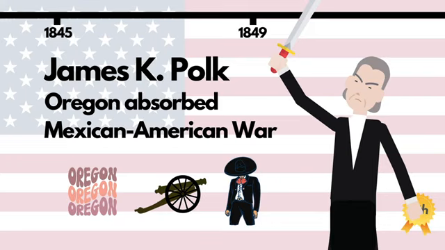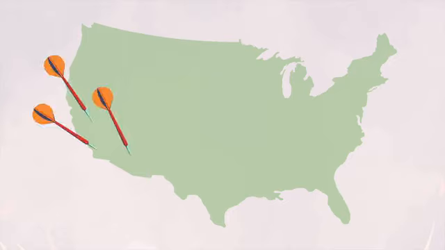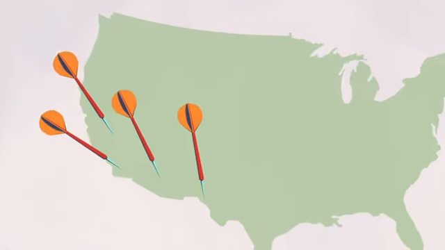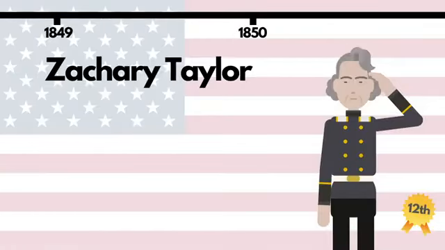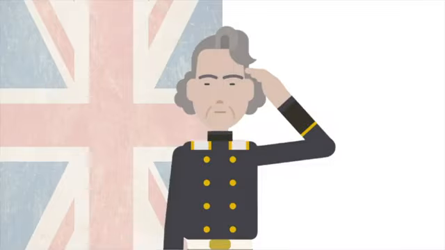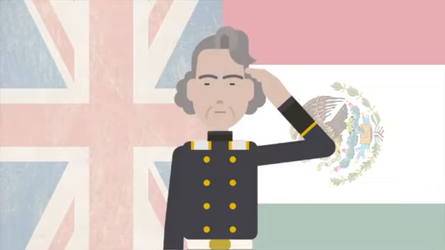When Mexico resisted the US's overtures, the Mexican-American War was a resounding victory for the US. California and the southwestern states were absorbed into the Union in return for giving the Mexican government $15 million. The 12th president was an army general who'd fought against the British in 1812 and the Mexicans in 1846.